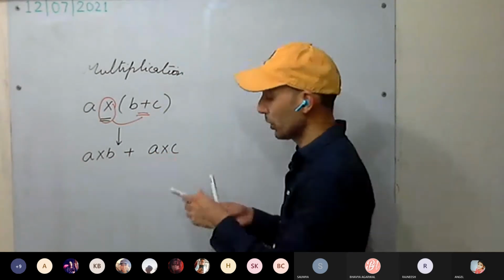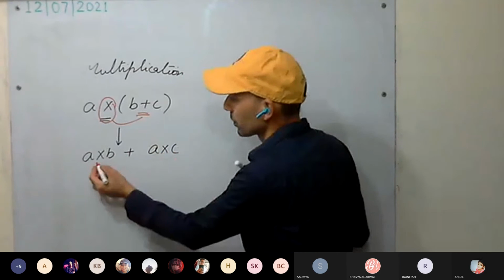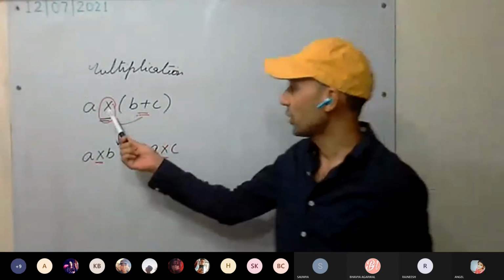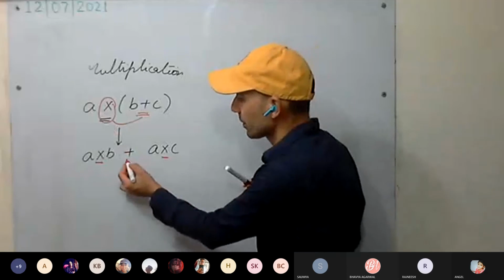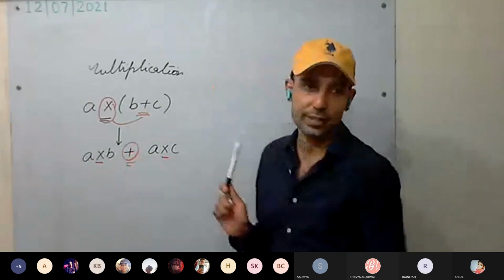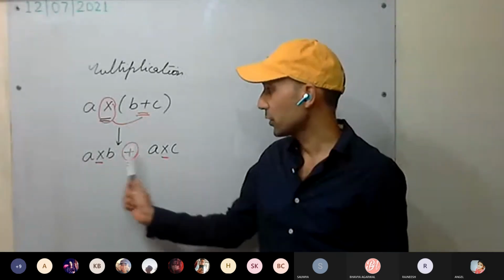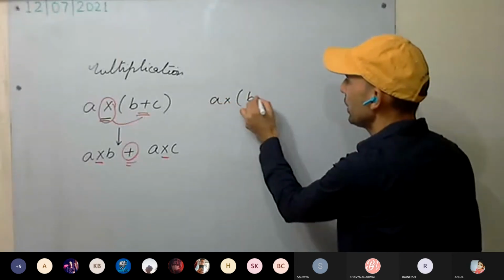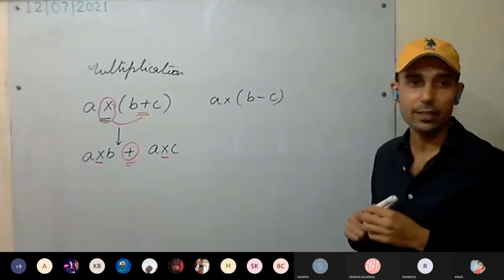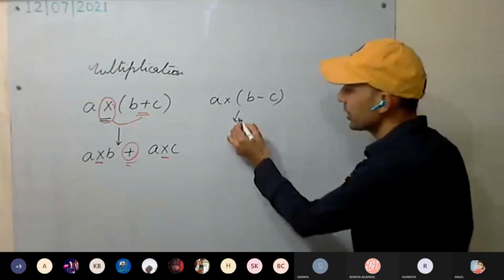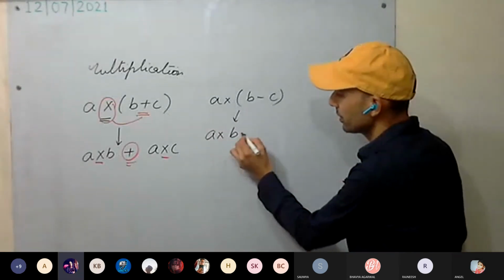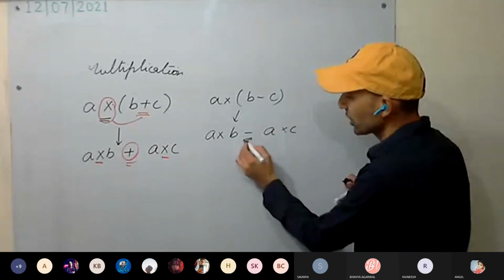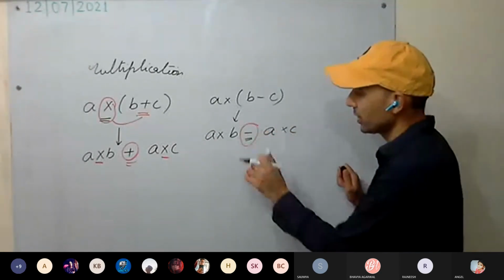So see here what we have distributed: multiplication, to two sides. We have distributed multiplication over addition. Okay, if I do it like this, A into (B minus C), what am I distributing? Multiplication over subtraction this time. Yes or no?